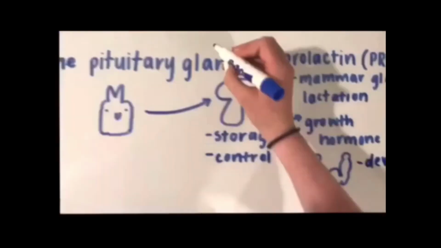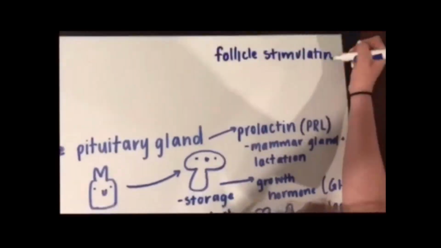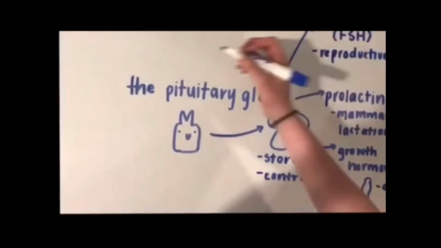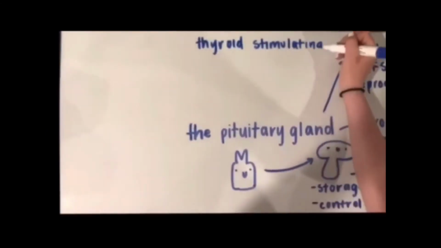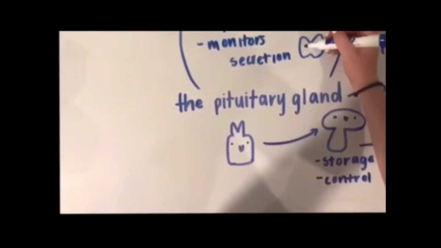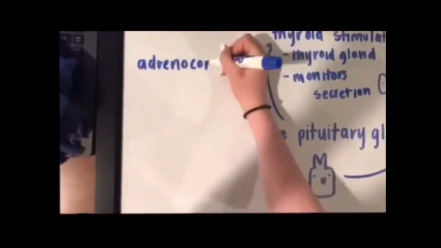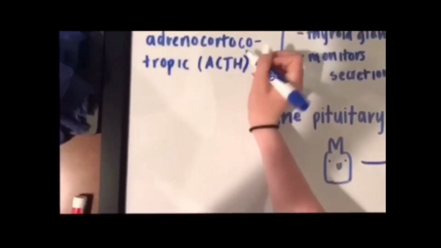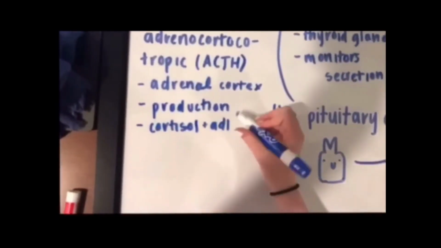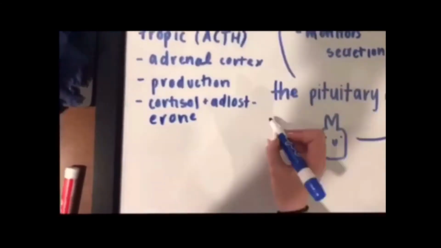Thyroid stimulating hormone, TSH, targets the thyroid gland and monitors the secretion of hormones from this gland. Adrenocorticotropic hormone, ACTH, targets the adrenal cortex and stimulates production and use of cortisol and aldosterone. Luteinizing hormone, LH, targets the reproductive organs and stimulates the making of hormones, such as progesterone and estrogen in females, ovulation in females, and testosterone in males.